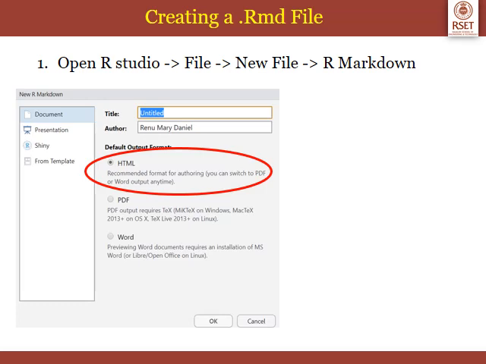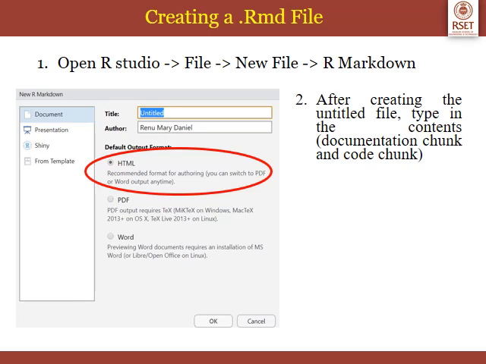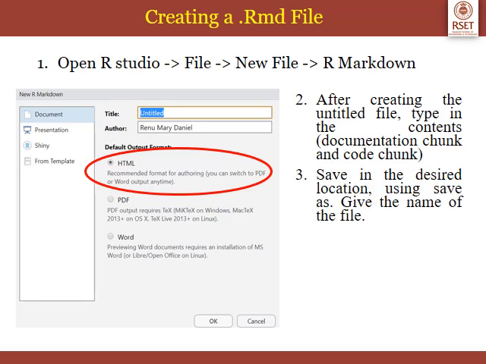After you do that, an untitled R markdown file will open, and in that you have to type in the contents, that is the documentation chunk and the code chunk. I'll show you what to key in the next slides. After you type in everything, the documentation chunk and the code chunk, you have to save it using the Save As option. Save the document, give a file name. After that, if you hit OK, the file will automatically be assigned the .rmd extension and it will be saved. So this is the procedure to create a .rmd or an R markdown file.